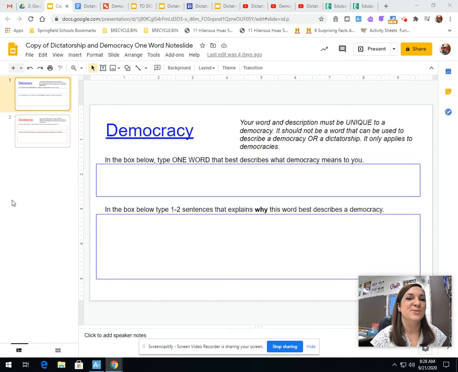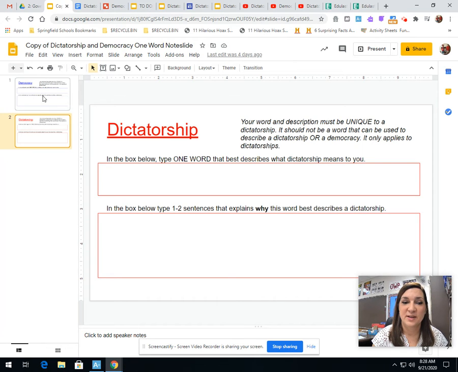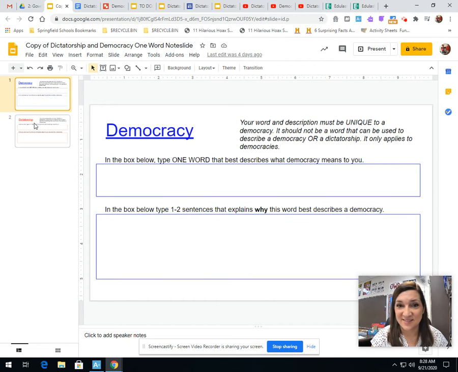So we're going to try to do this for the first time with both types of government: democracy, which we studied last week, and dictatorship. To do this, you're going to complete what I'm calling a one-word note slide. You're going to see a slideshow posted in the Google Classroom with 2 slides, one for democracy, one for dictatorship. The instructions are exactly the same, it's just 2 different types of government.